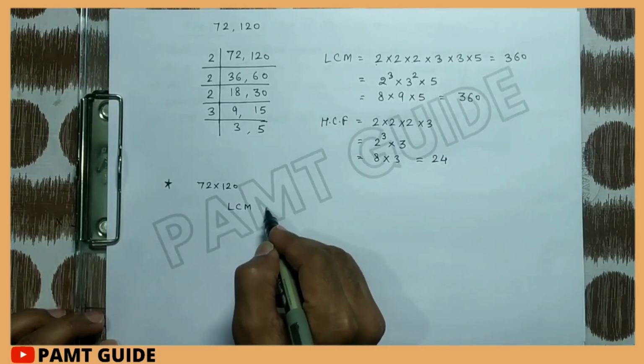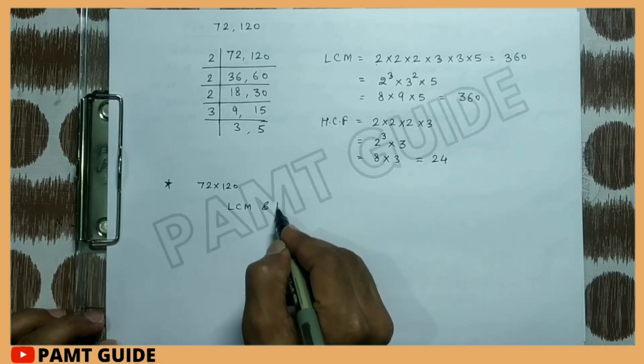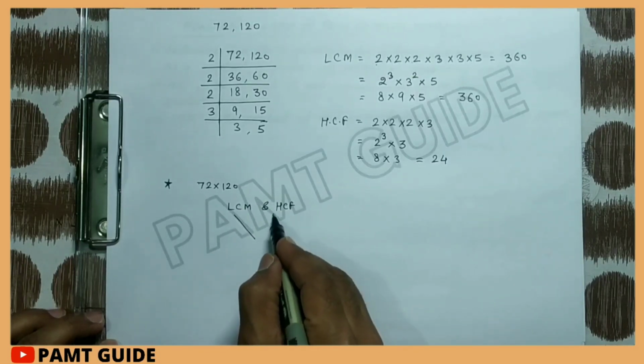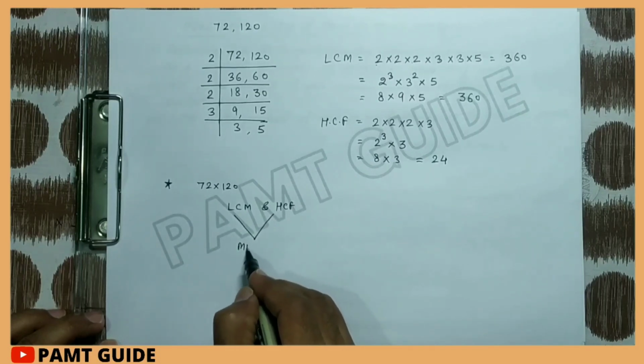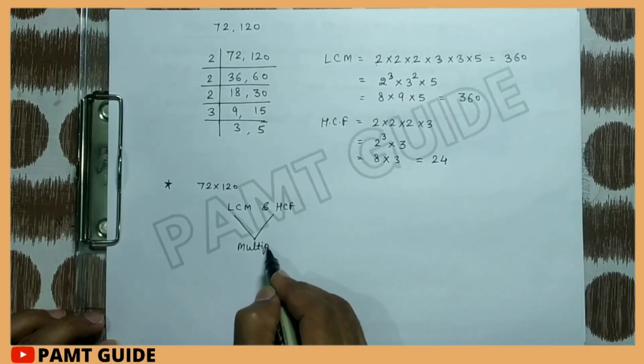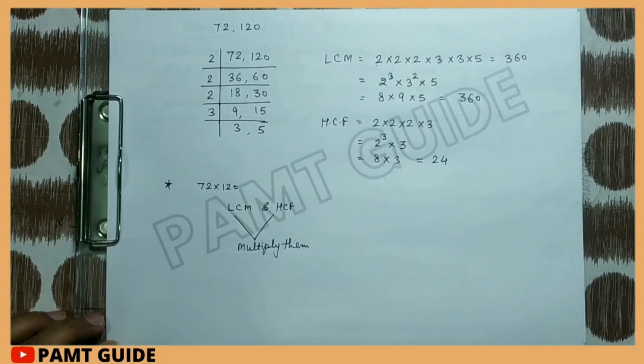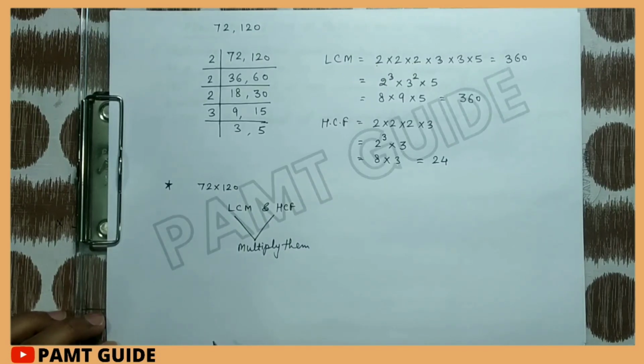Then you will multiply them. But it is not the correct way.